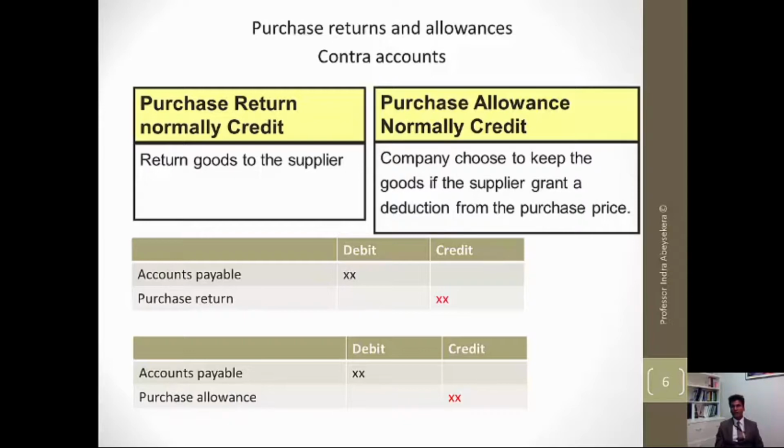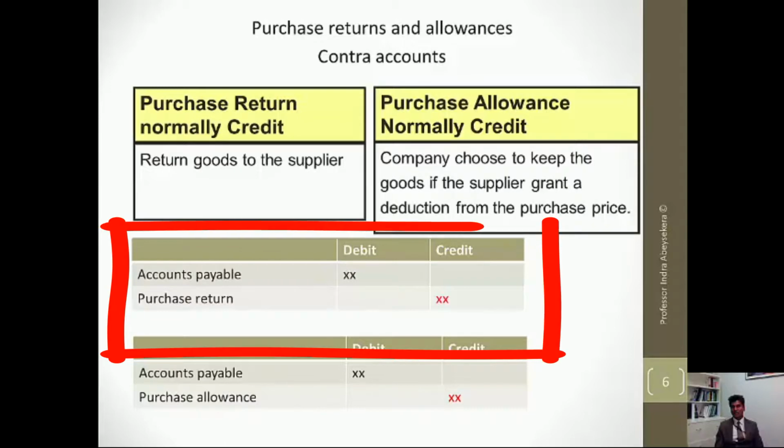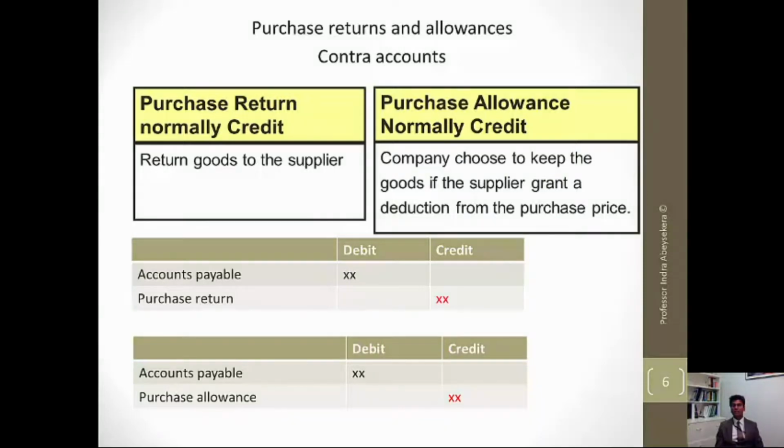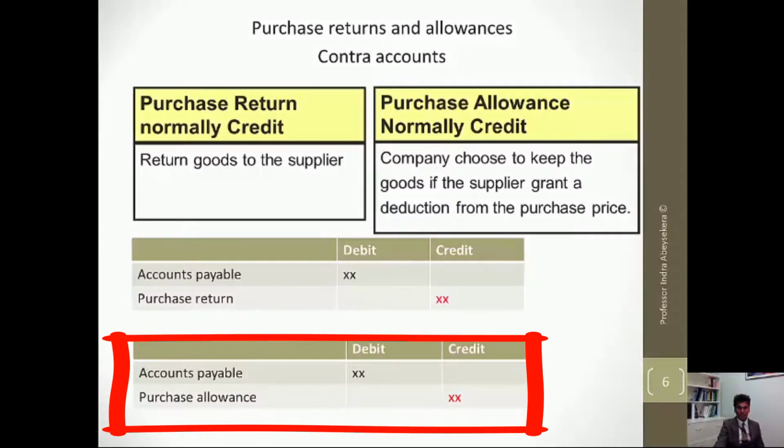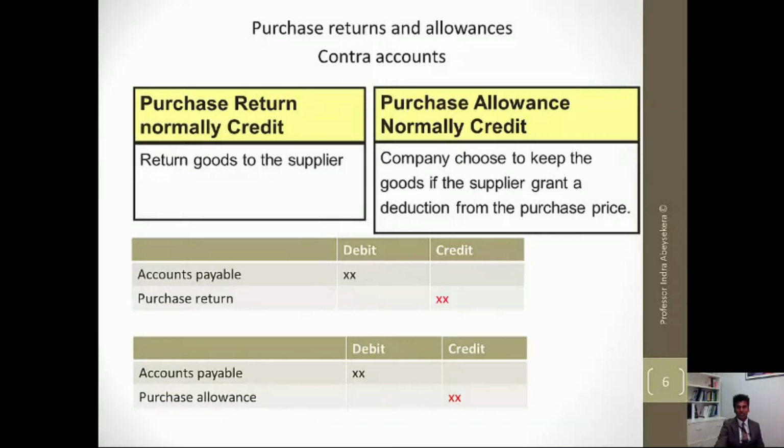The effect is that accounts payable reduces because the money that the company will have to pay the supplier also reduces because the company has returned some purchases. Same with purchase allowances. Accounts payable decreases because the company will get a concession on the payment for not returning the items.